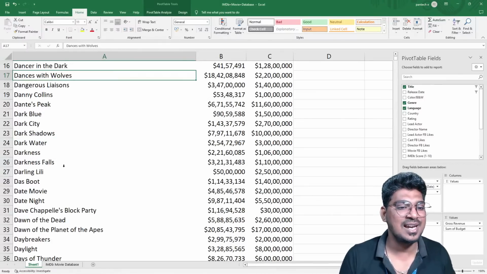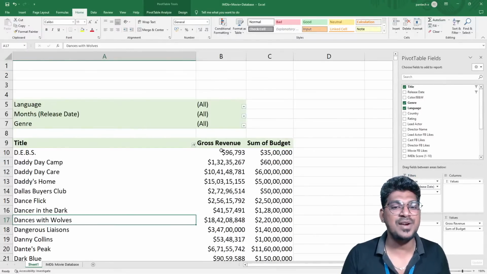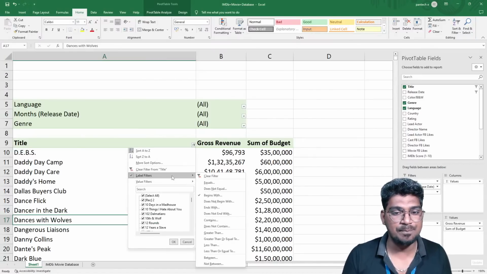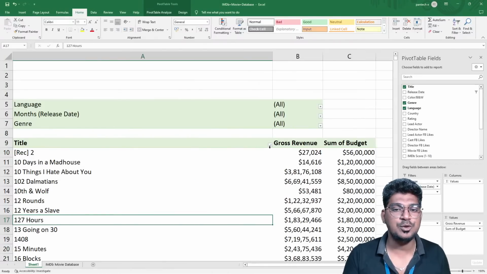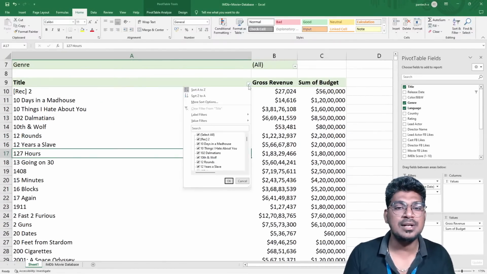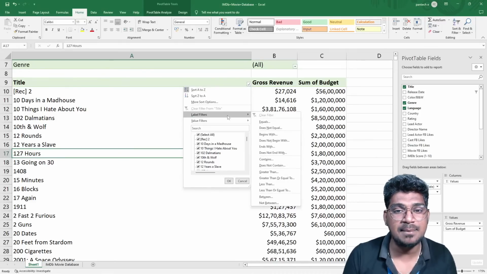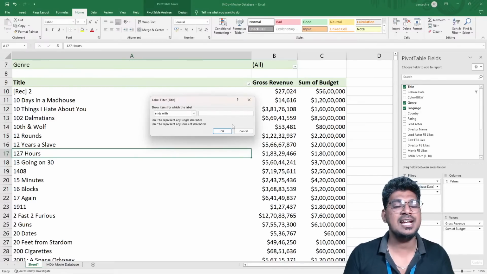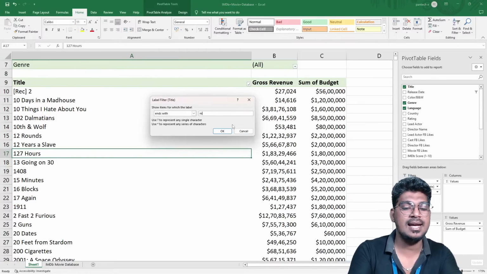Movie title, you can see this. And in the same way for the other options, I'm going to clear these filters and select again. With the label filter, you can see ends with, for example, ends with means Dark Knight.